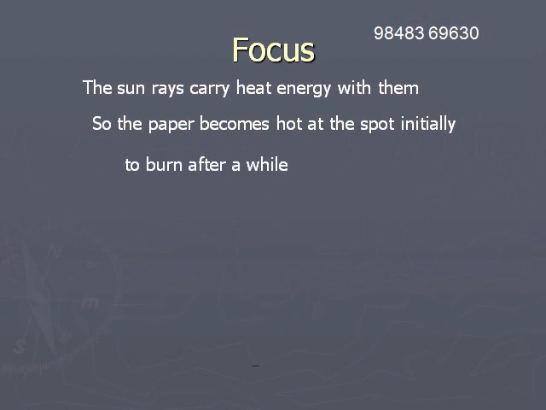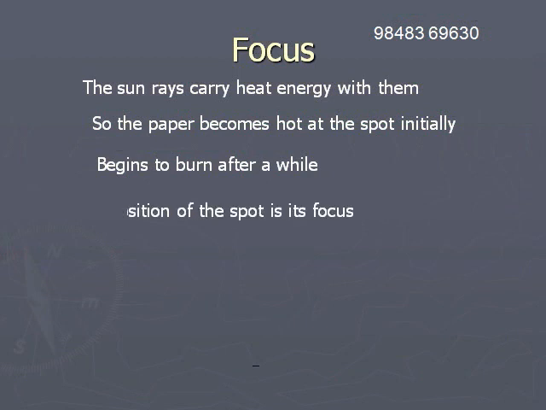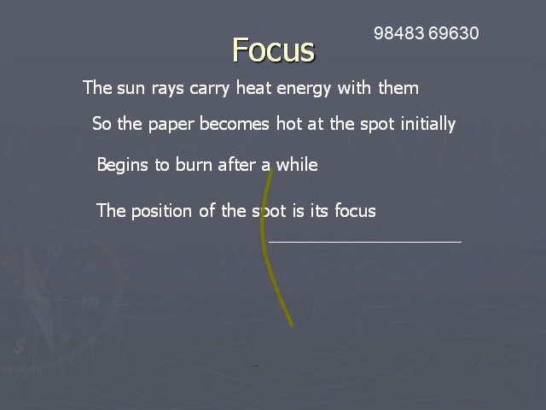So the paper becomes hot initially, and then smoke comes out from the spot. Thereafter, it begins to burn. So the paper burns at the spot because of the concentration of the sun rays at this point. This point is called the focus of the mirror.